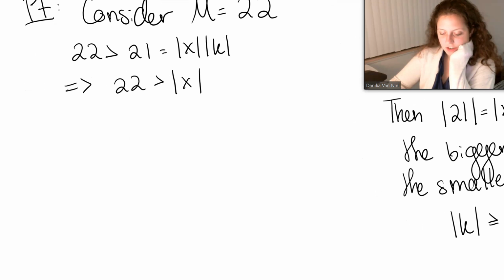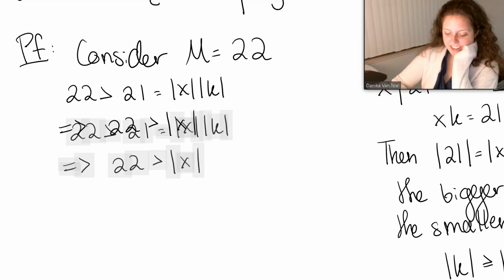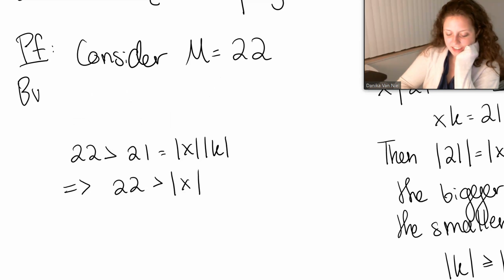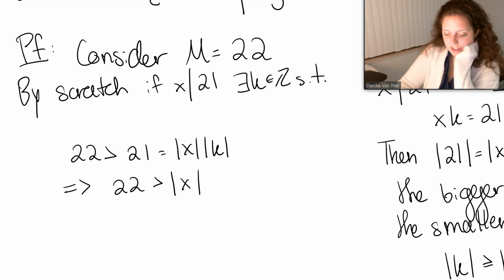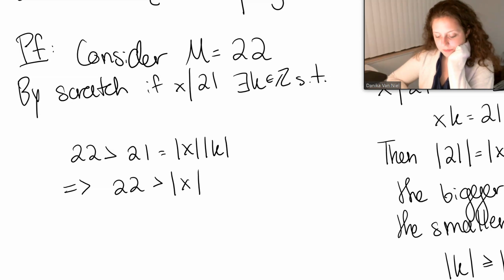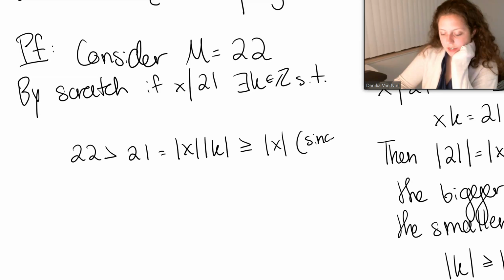Okay, so here we go. This is what I would want. By scratch, if x divides 21, there exists a k in the integers such that all of this is true. Here, there's a better way to say it. This is going to be less than or equal to absolute value of k, absolute value of x, since k is in the integers minus 0.